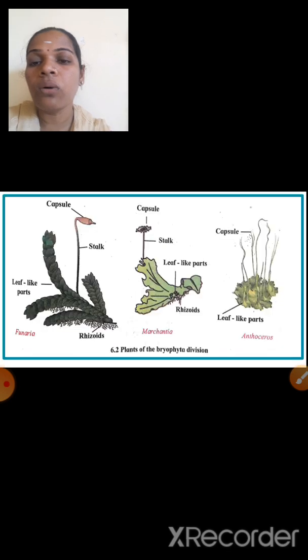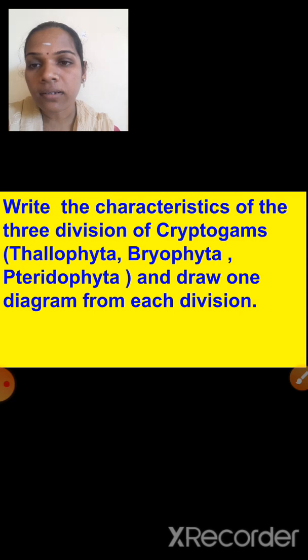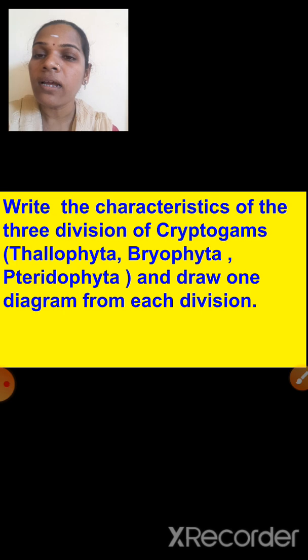So children, have you understood now what you have to do? Write the characteristics of the 3 divisions of cryptogams. Write what is meant by cryptogams, and afterwards the 3 divisions. First is Thallophyta, write the characteristics, and afterwards draw any one diagram. Next, write the characteristics of Bryophyta, and below that draw any one diagram. After that, write the characteristics of Pteridophyta, and below that draw any one diagram of Pteridophyta.